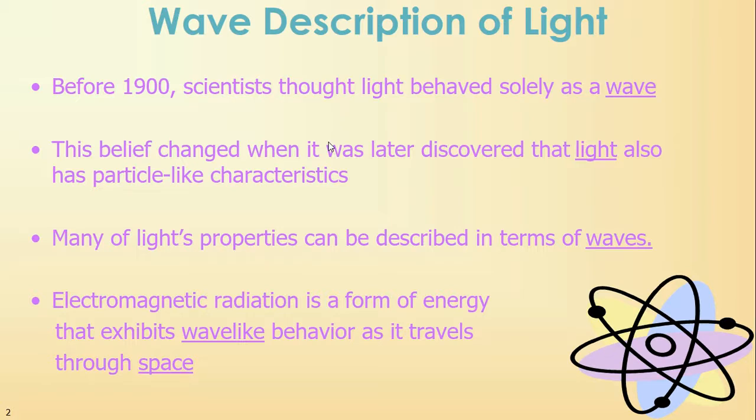So we're going to focus today on the wave aspect of the light, and then next class period we'll focus on the particle aspect of the light. So many of light's properties can be described in terms of a wave. The mathematical equations we use can be described in terms of a wave. And light, as it travels through space, behaves like a wave. And we call that electromagnetic radiation. It's a form of energy.